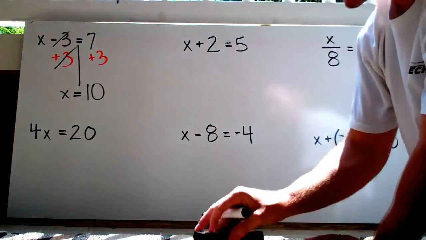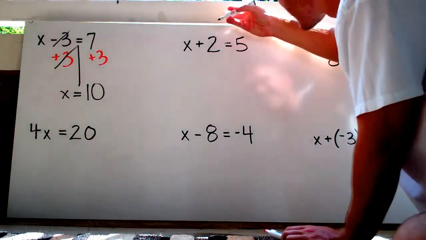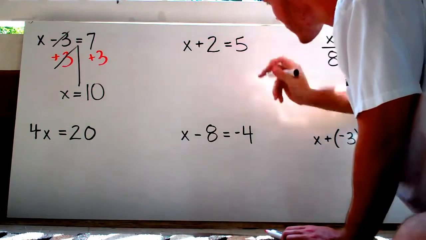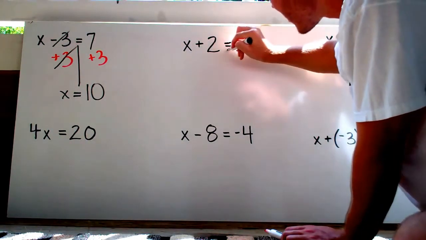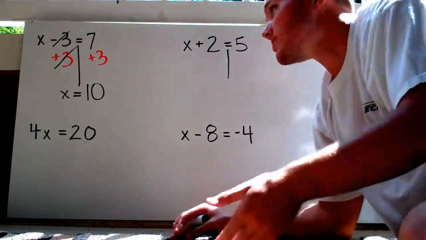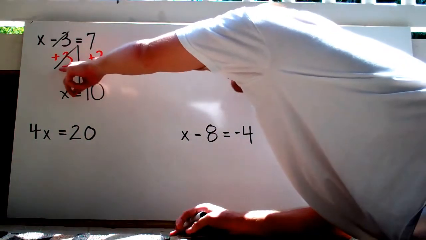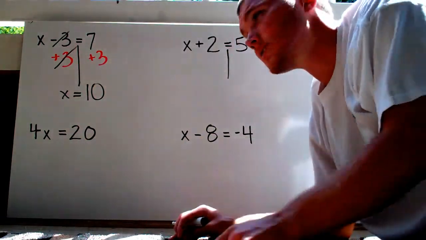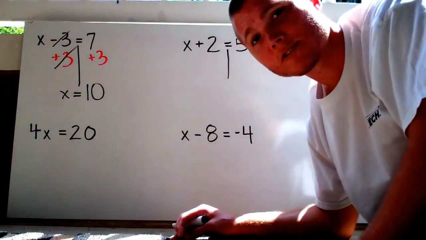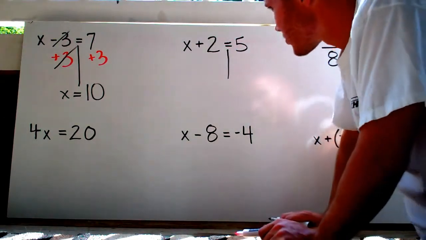Now let's try that with x plus 2 equals 5. Let's fix this. Okay, we separate these. Oh, in class, this is why it's called a one-step equation, because I had to do one step to solve for the variable. I had to add 3 to both sides. One step, and I get my answer. Alright? So, next one. x plus 2 equals 5.